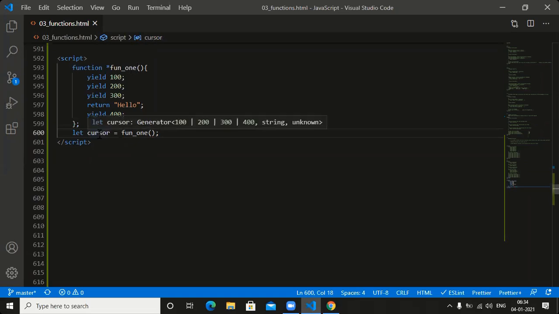What is the yield default position of the cursor? Above the first line, line number one. That is the default position here. Next one. After completing this one, try to see this one here.